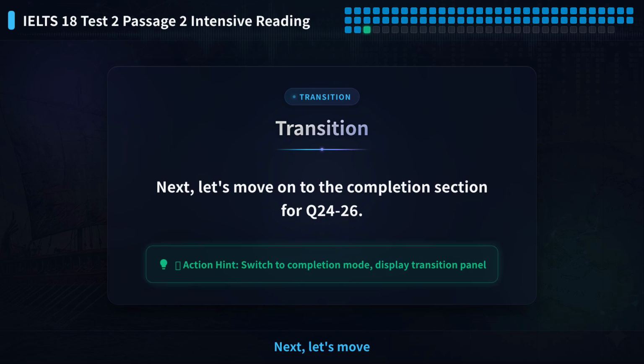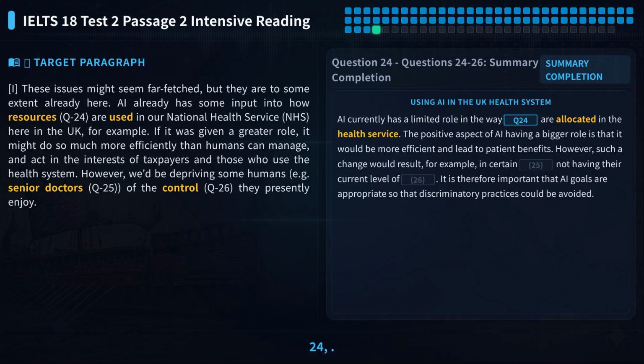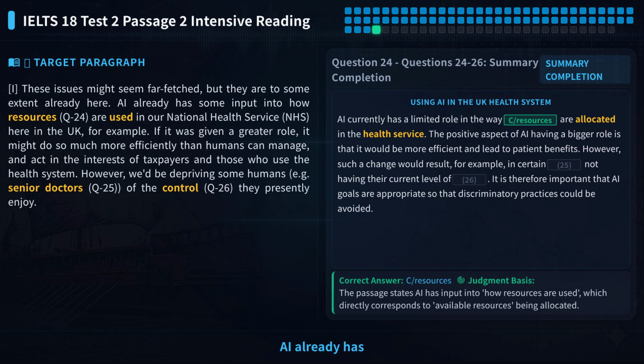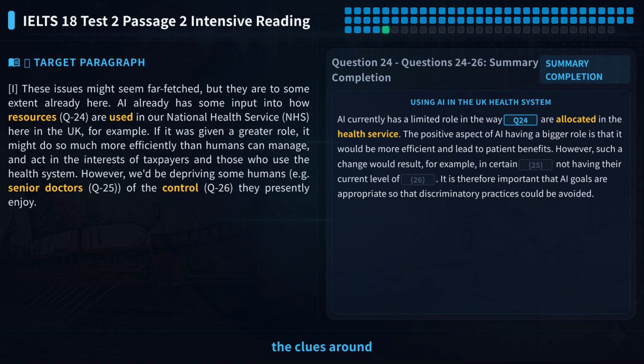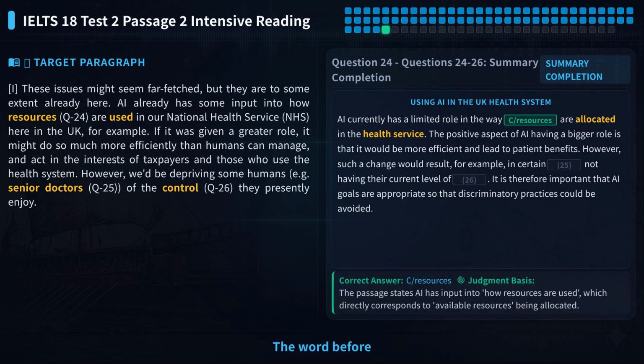Next, let's move on to the completion section for Q24-26. Let's look at question 24. The statement says AI already has some input into how resources are used in the NHS in the UK. Please pause the video and find the answer in the passage. First, analyze the clues around the blank. The word before the blank is how, and after it is are used. This means we need a plural noun that is being used.